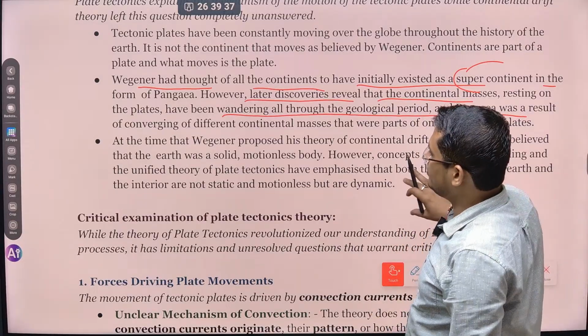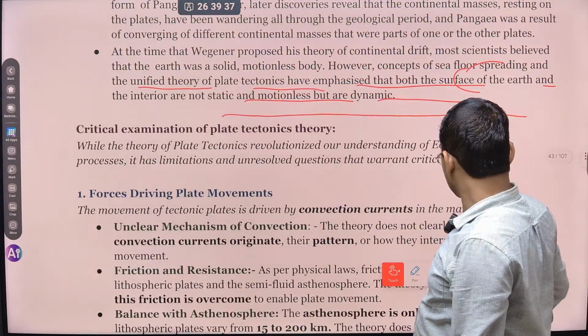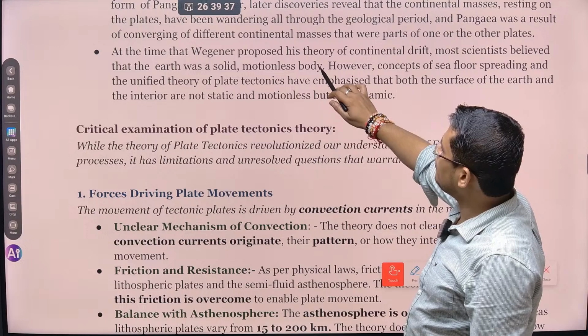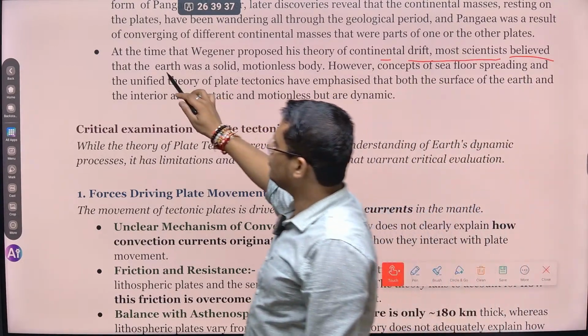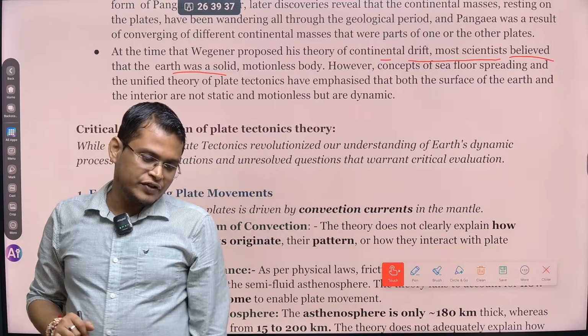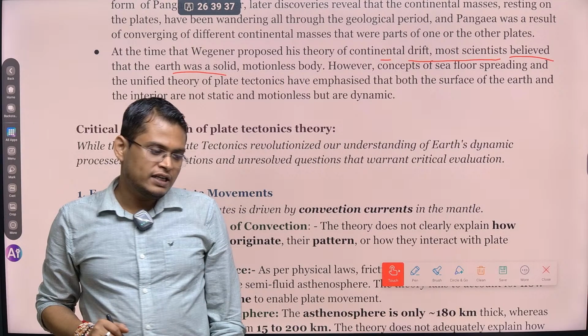So next is, at the time Wegener proposed the theory of continental drift, most scientists believed that Earth was solid. So whenever the continental drift theory was given by Wegener, everyone believed Earth is a motionless solid body, but the plate tectonics theory clearly emphasized that inside the Earth, it is not motionless, rather it is a dynamic body.